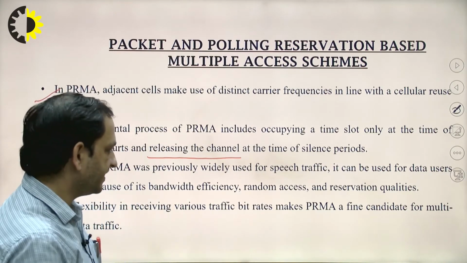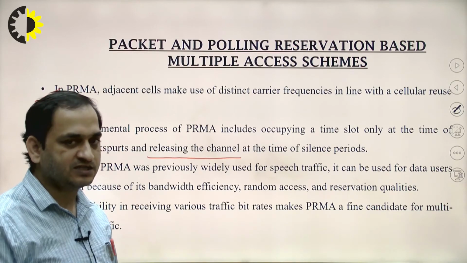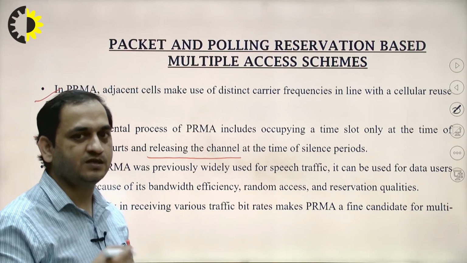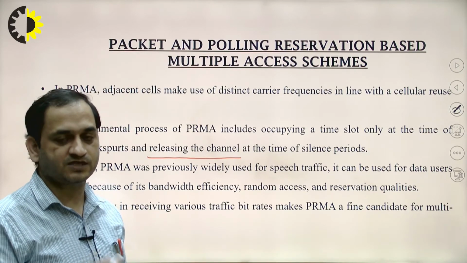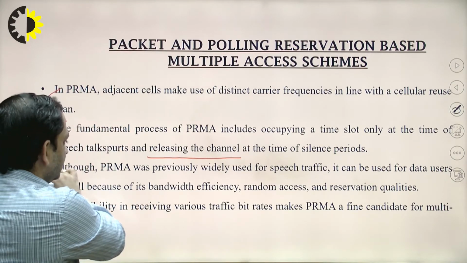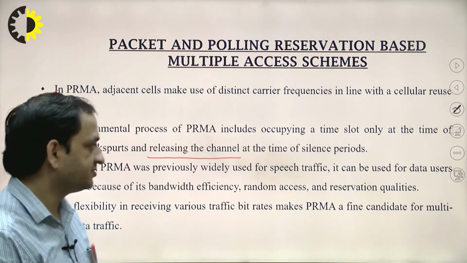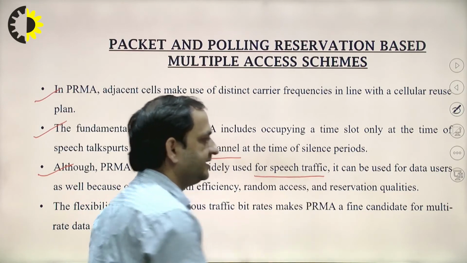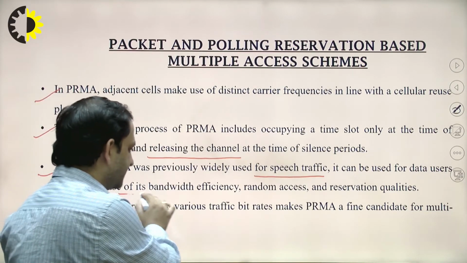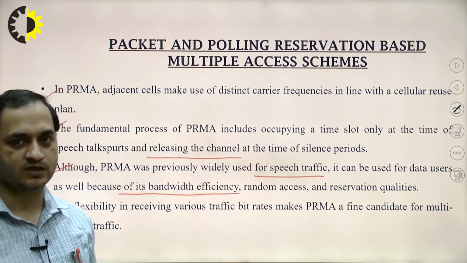Okay. So whenever it wants to transmit, the mobile station has to capture the slots, and after capturing the slot it will send the packets. PRMA was previously widely used for speech traffic, and it can be used for data users as well because of its bandwidth efficiency, random access and reservation qualities.